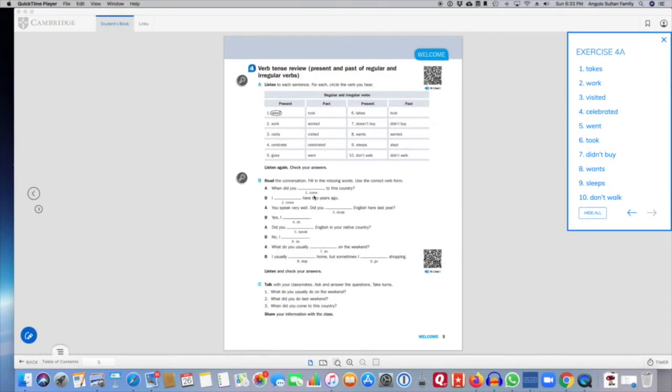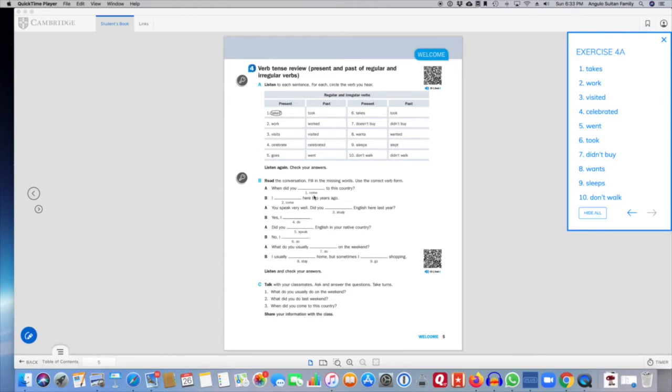Everyone, I am going to go over this week's homework for regular and irregular verbs, exercises 4A and 4B. It was a verb tense review, and I'm just going to go through the answers. I want you to check your work, and we'll talk about why the verb takes the form it does, and we will start to look for some patterns.